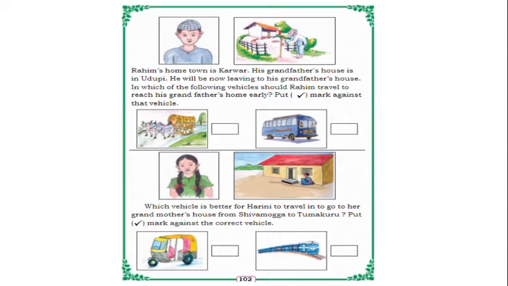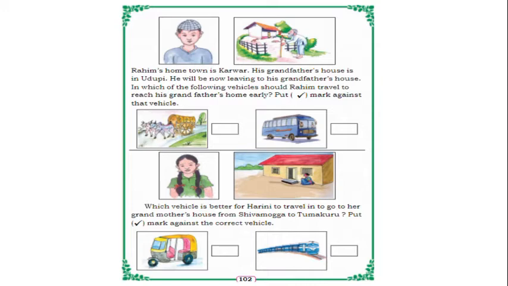Just now we have divided what fast moving vehicle and a slow moving vehicle, yes, no? Yes. So now one example is there. Rahim is going to his grandfather's house, but right now he is in Karwar. From Karwar to Udupi, he needs to go. Okay. So in which vehicle, if Rahim should go, he can go fast, or else he can go early.